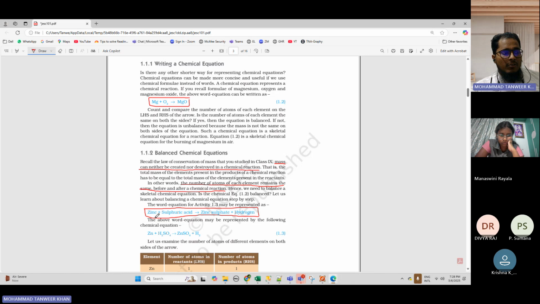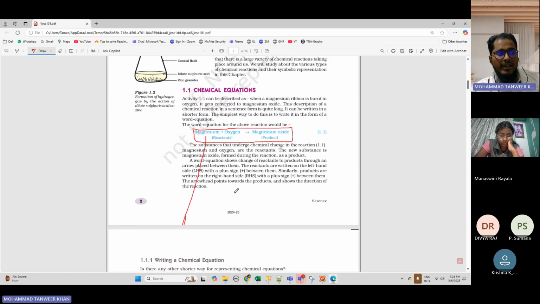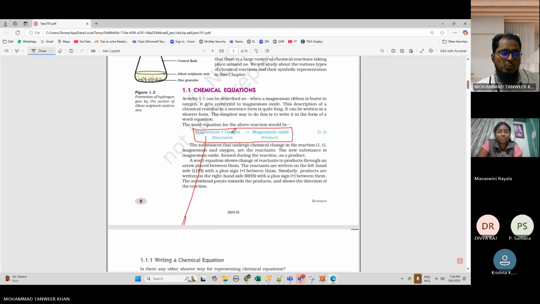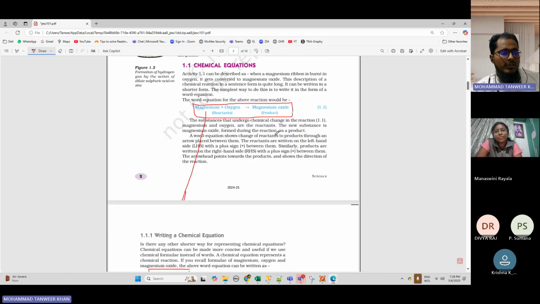ठीक है. तो नाउ जिंक, व्हाट इज द सिंबल ऑफ जिंक? Zn. देखो कल मैं पूछूंगा, tomorrow I will ask all these things. Okay. What is the symbol of magnesium? Mg. Symbol of oxygen? O2. Symbol of magnesium oxide? MgO. Very good, very good.